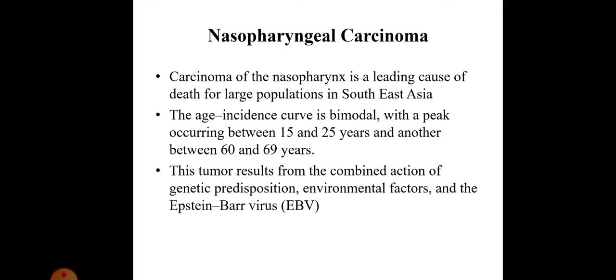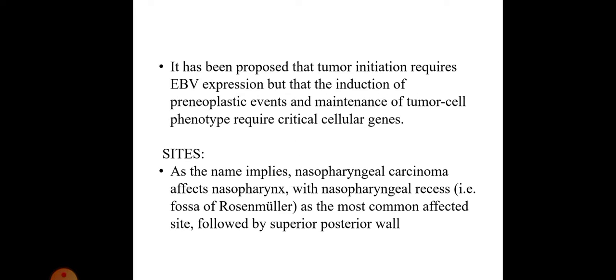Coming to review of literature, nasopharyngeal carcinoma is a leading cause of death for large populations in Southeast Asia. The incidence curve is bimodal, with a peak occurring between 15 and 25 years and another between 60 and 69 years. This tumor results from the combined action of genetic predisposition, environmental factors, and the Epstein-Barr virus. It has been proposed that tumor initiation requires EBV expression, but that the induction of pre-neoplastic events and maintenance of tumor cell phenotype require critical cellular genes.